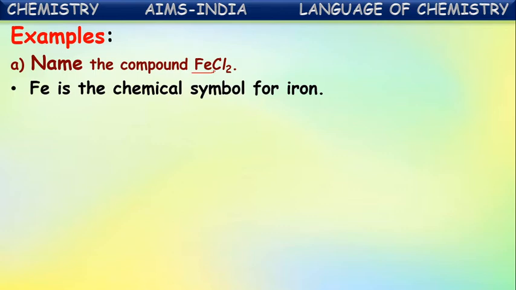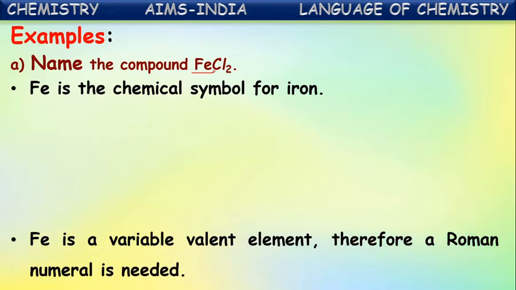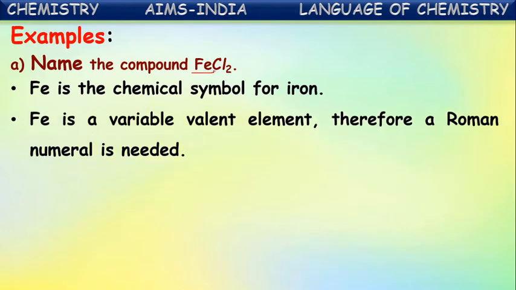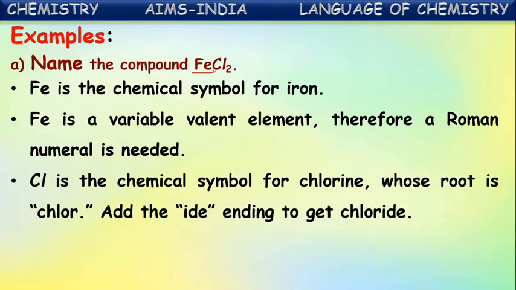Let us see that. Iron, Fe is the chemical symbol for iron. So iron we write first as a cation name. Fe is a variable valent element. So therefore a Roman numeral is needed here. Beside iron, we have to write a Roman numeral which represents the valency of iron in this compound. First we have to find that.